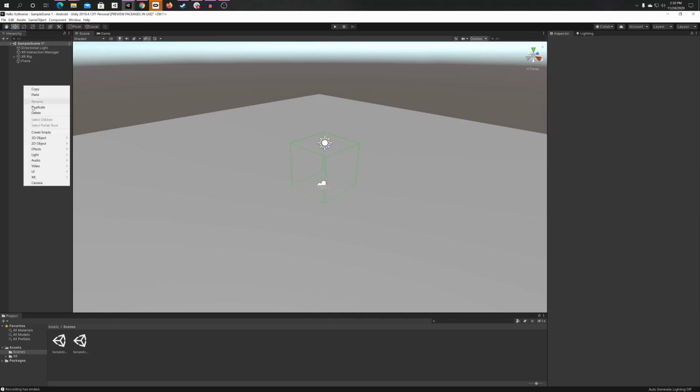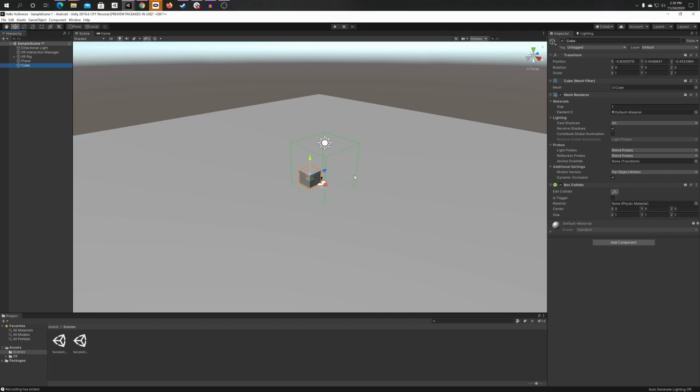I'm going to add one more thing. Right click again on the hierarchy, go to 3D object, click on cube. I'm just going to drag this up a little bit like that, and I'm going to stretch it along the X about 5 or so. That looks pretty good to me. And that's honestly it. That's the power of the XR plugin, the XR interaction toolkit. It makes developing for VR really, really simple.